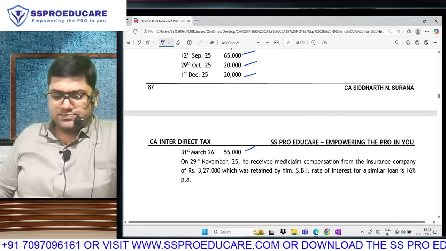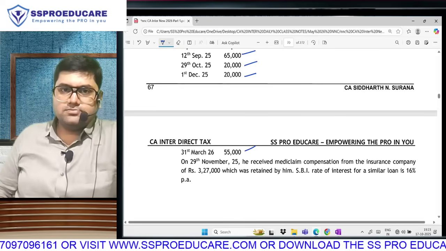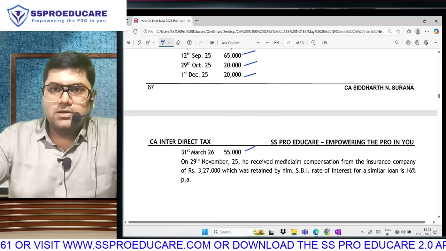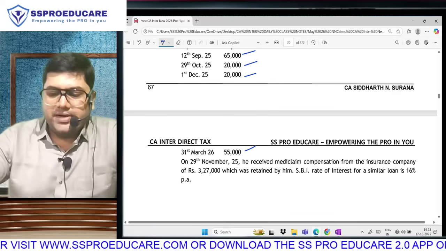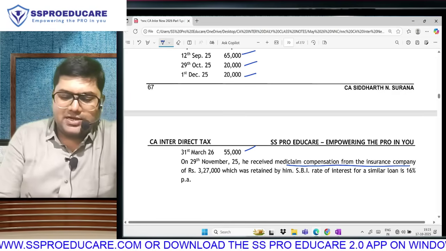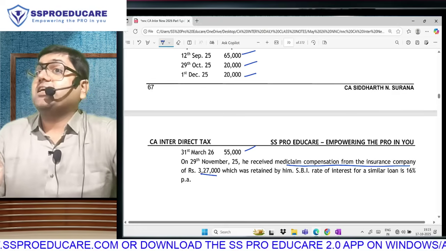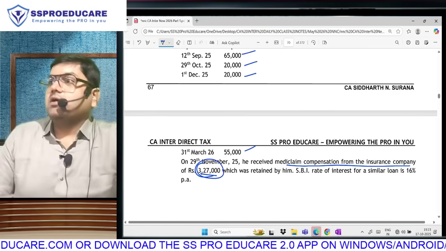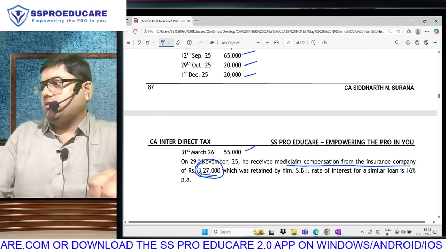Continue, please. On 29th November 25, he received medical compensation from the insurance company of rupees 3,27,000, which was repaid. When he received mediclaim compensation of 3,27,000, it is still an exempt perquisite. But the moment he receives this amount, there is a duty to repay.